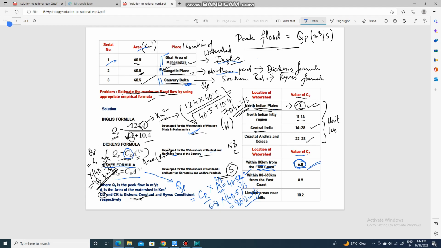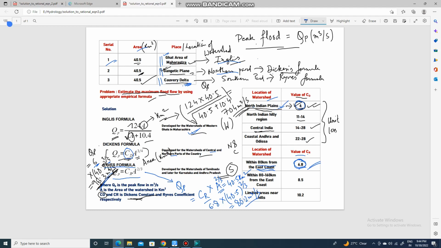So here you can see this table is giving you the values of CD based on the location of the watershed. For North Indian plains, as Gangetic Plain is located in North Indian plains, the value of CD will be 6. That is why we will put CD as 6 in this case. Area is 40.5. So QP will be 6 multiplied by 40.5 to the power 3 by 4. This will come as 96.3 meter cube per second.